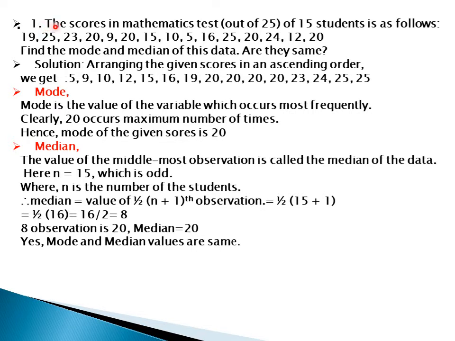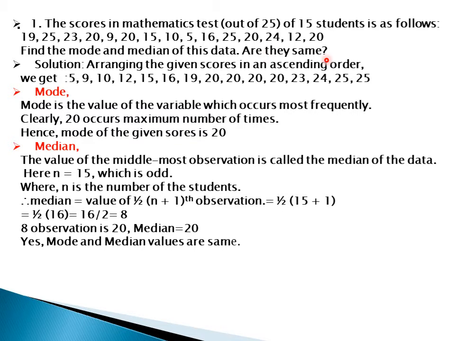Question number 1. The scores in mathematics test out of 25 for 50 students is as follows: 19, 25, 23, 29, 20, 15, 10, 5, 16, 25, 20, 24, 12, and 20. Find the mode and median of this data.